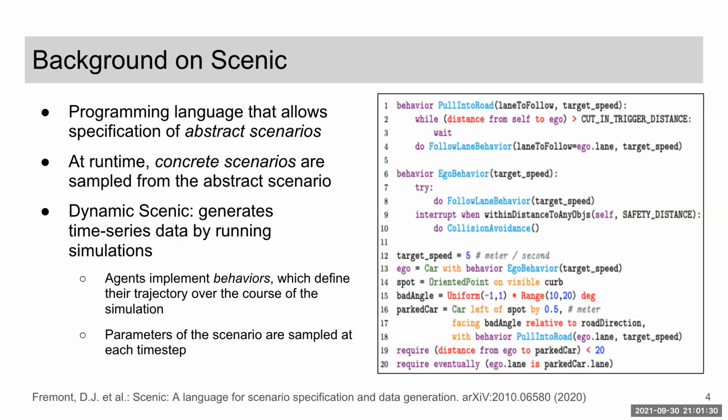Then in lines 1 through 10, dynamic agent behaviors are modeled. In line 6, the ego behavior will execute the follow lane behavior by default, as stated in line 8. But when any object is within some safety distance from the ego, it will execute a collision avoidance maneuver, as stated in line 10. Thus, we can think of a Scenic program as succinctly representing an abstract scenario from which we can sample a distribution of concrete scenarios. A Scenic program can not only model, but also generate dynamic and interactive scenarios and simulations. As to this generation process, please refer to the cited Scenic paper.